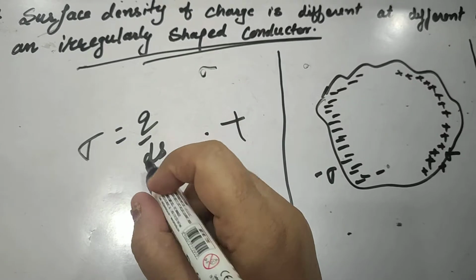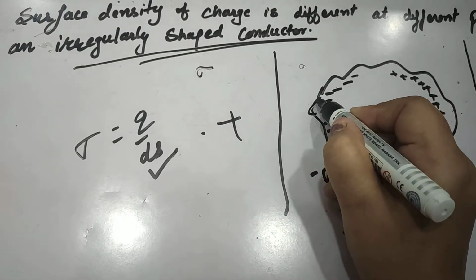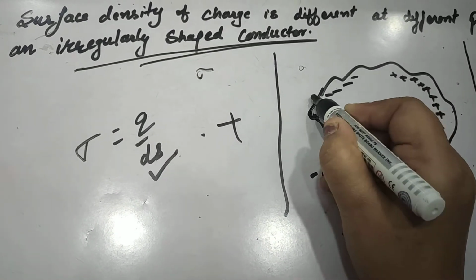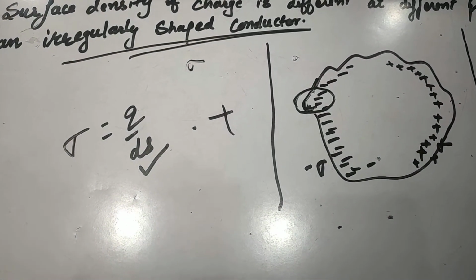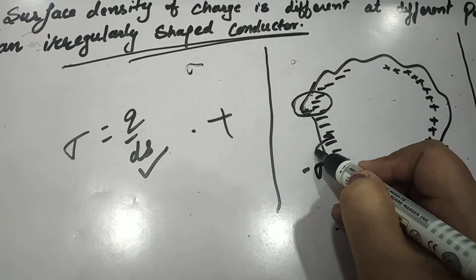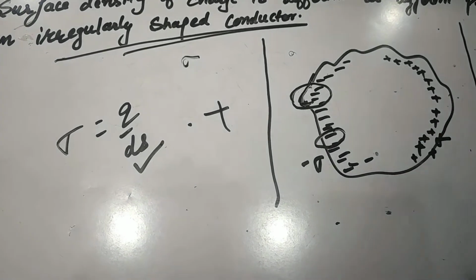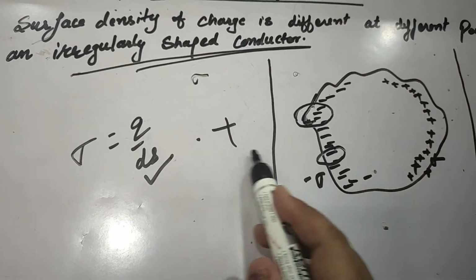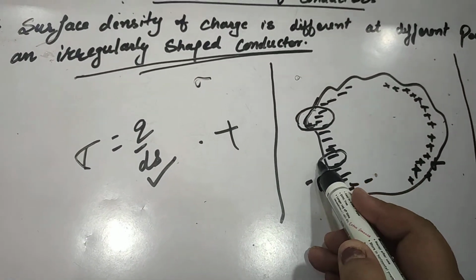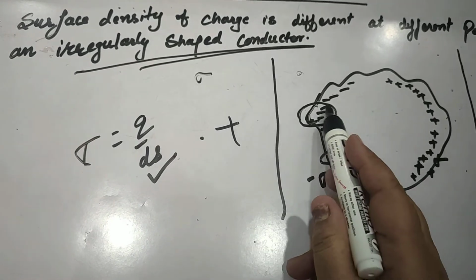So where this curved area is smaller, we can see the number of charges is more. And for the plane surface area, the number of charges is less. So the surface charge density there is lesser.